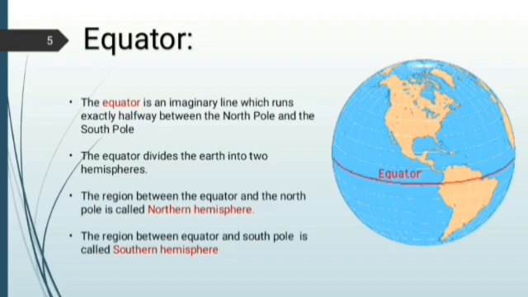The region between the equator and the North Pole is called Northern Hemisphere. The region between the equator and the South Pole is called Southern Hemisphere. Children, look at the globe here. In the middle of the globe, an imaginary line is drawn that is exactly halfway between the North Pole and the South Pole.